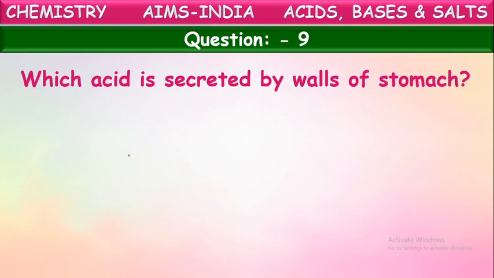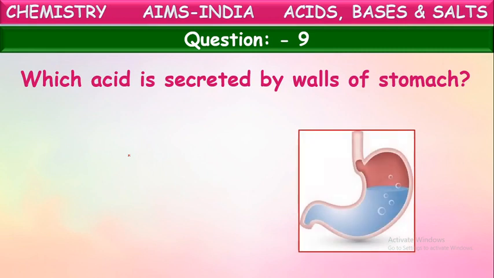Yes, children. Which acid is secreted by the walls of the stomach? In our body also some acids are produced, especially in the stomach. From the walls of the stomach, a certain acid is being produced. This acid protects us from the bacteria and germs entered into our body along with food. That acid kills those bacteria. Not only that, that acid is useful for us in digestion of food also. What is that acid they're asking here?